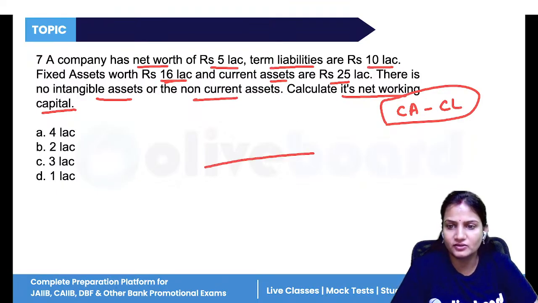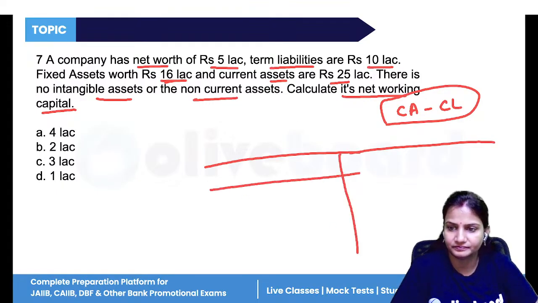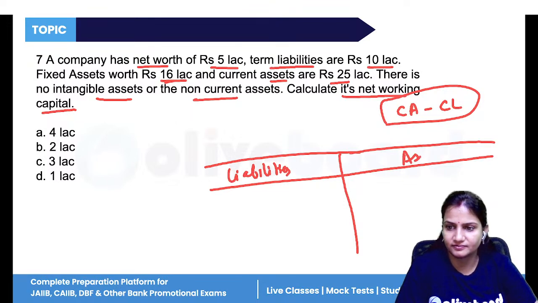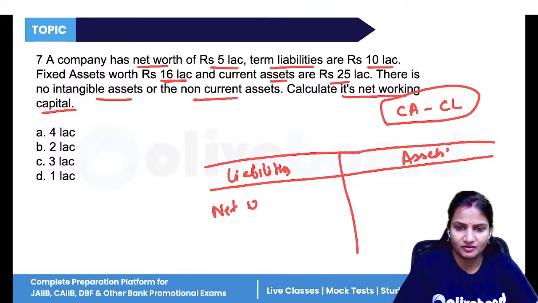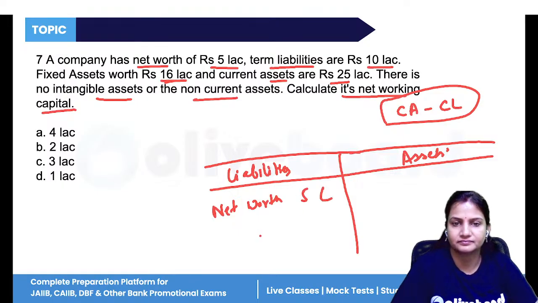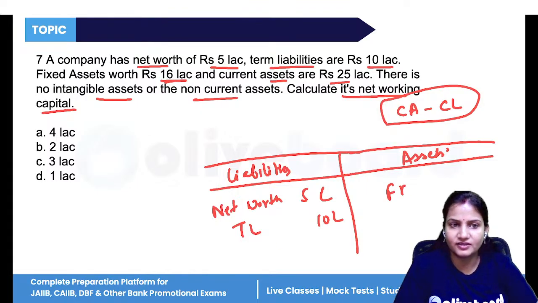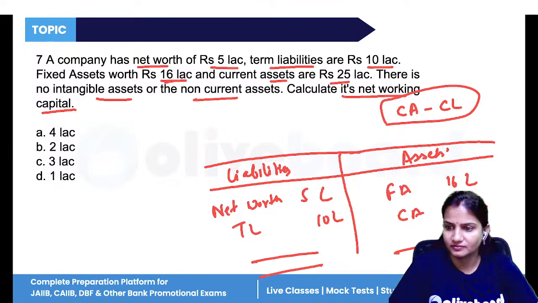Now you have to calculate its net working capital. We know that the balance sheet has two sides, capital and liabilities, and assets. The company has a net worth of 5 lakh. Then term liabilities would be under the liability side, 10 lakh. Now fixed assets is 16 lakh and current assets is 25 lakh. What is the total of both these? This is 41 lakh. If assets are 41 lakh, then the liabilities would also be 41 lakh.